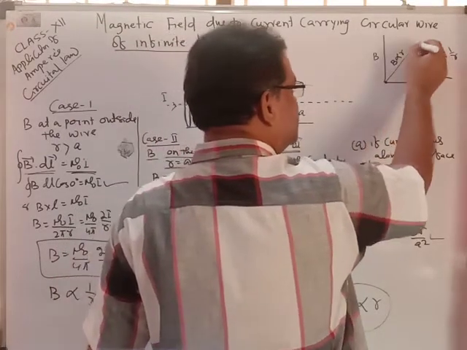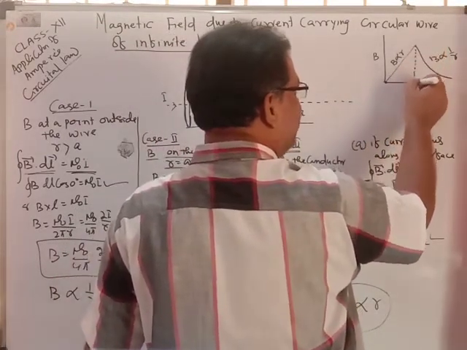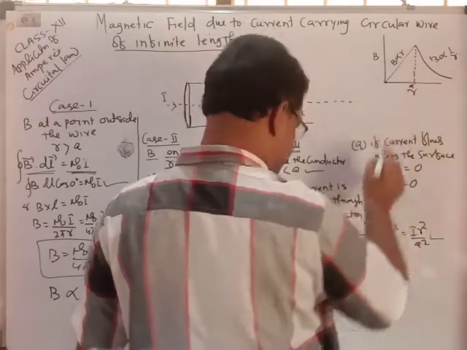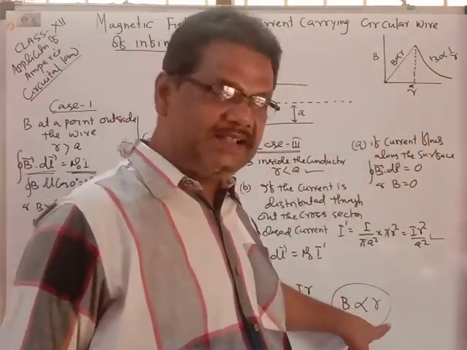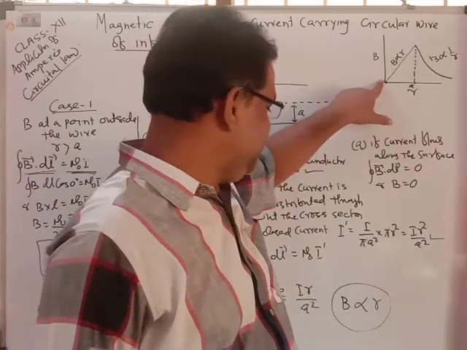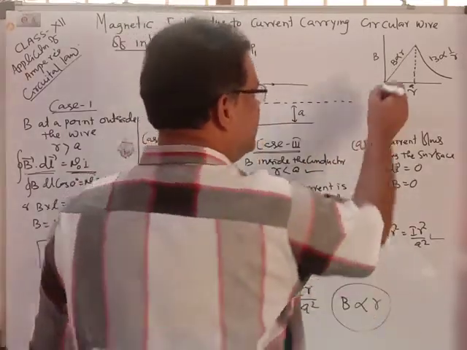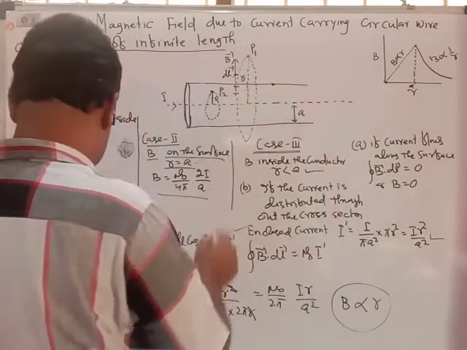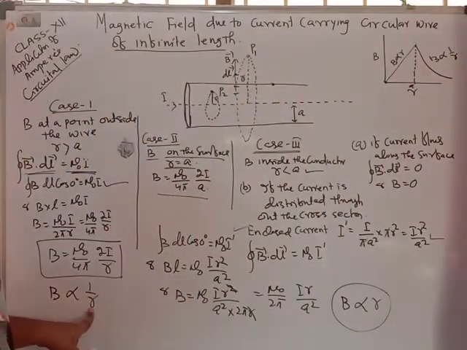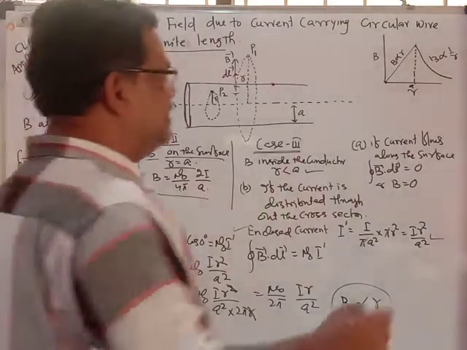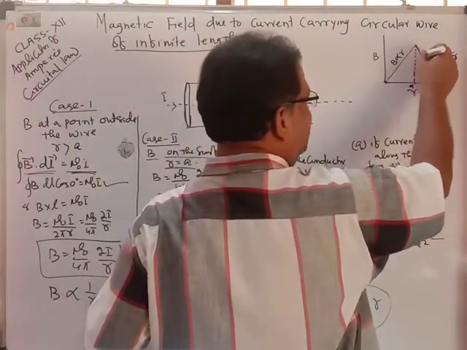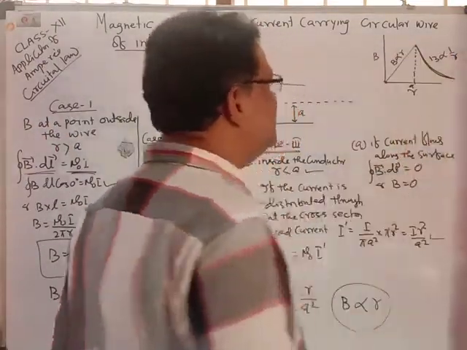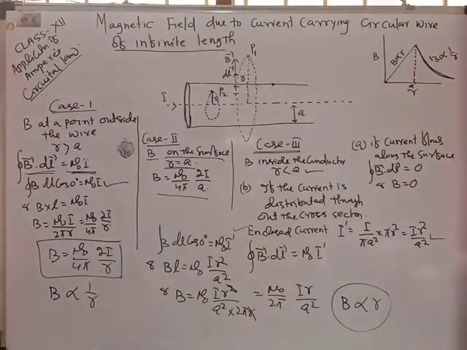From the center to the surface, at a, B is directly proportional to r, so the graph becomes linear. From the surface to outside, B is inversely proportional to r, so we get a reciprocal graph. This is the graph between B and r.